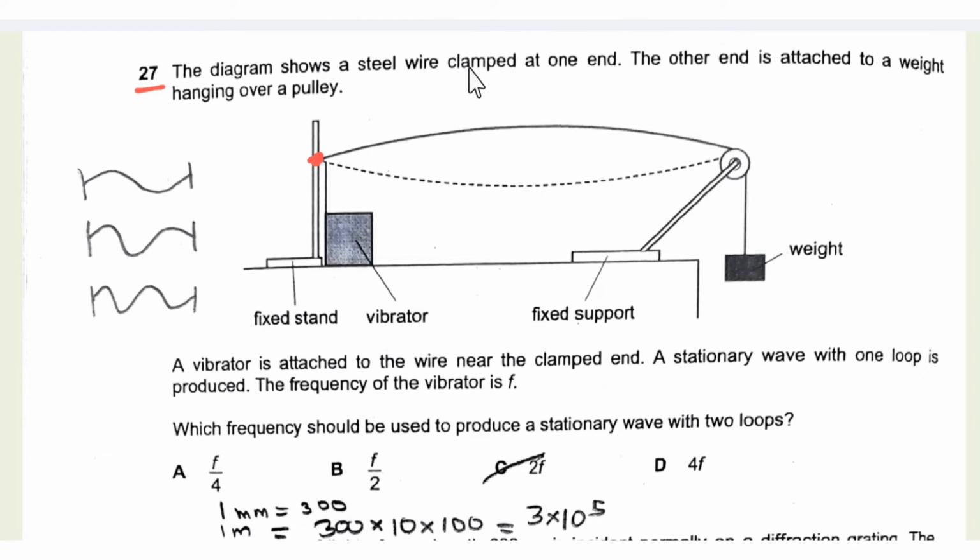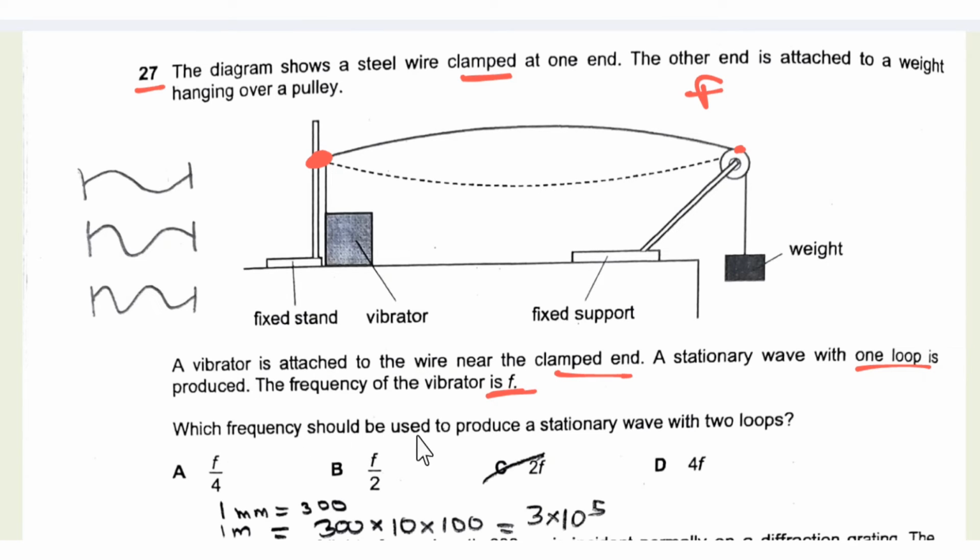27. The diagram shows a steel wire clamped at one end. The other end is attached to a weight hanging over a pulley, and the other end is attached at a clamped end. A vibrator is attached to the wire near the clamped end. So at this end there is a vibrator. A stationary wave with one loop is produced, and the frequency of the vibrator is f. That means the frequency of this wave is f.